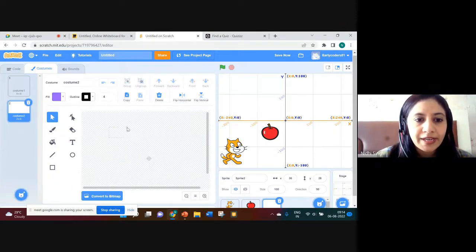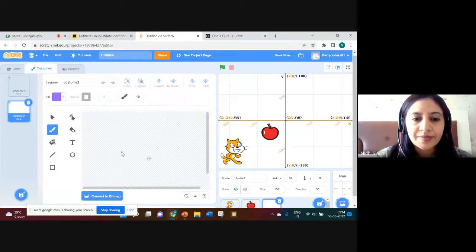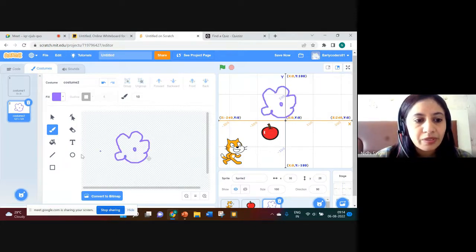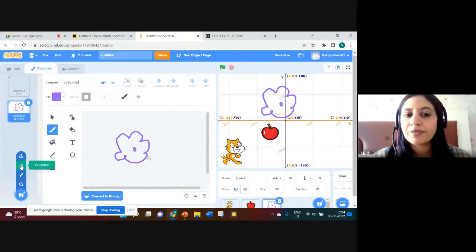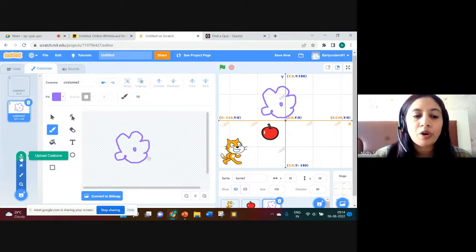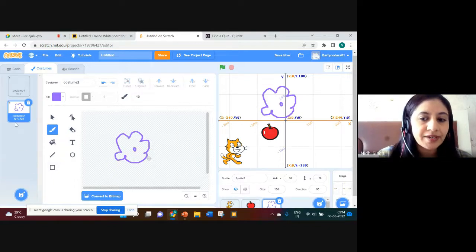You can draw anything. This is surprise, so any random sprite from the library will come. And upload costume is for the costume, meaning the appearance of a sprite.